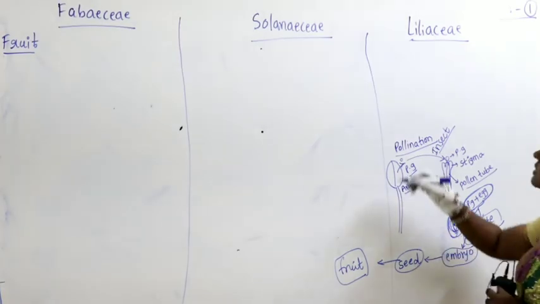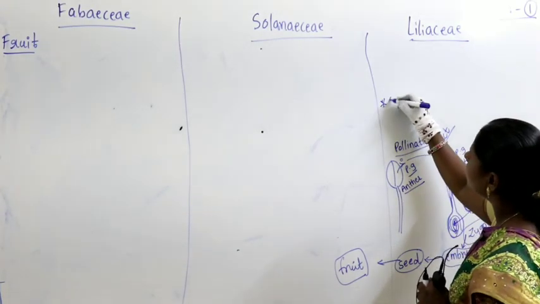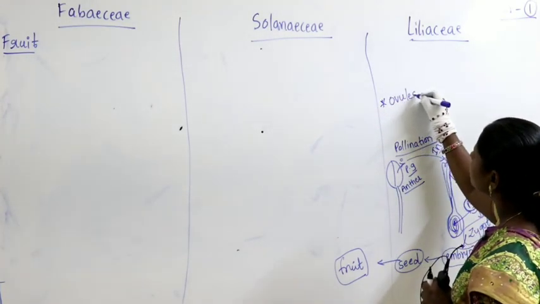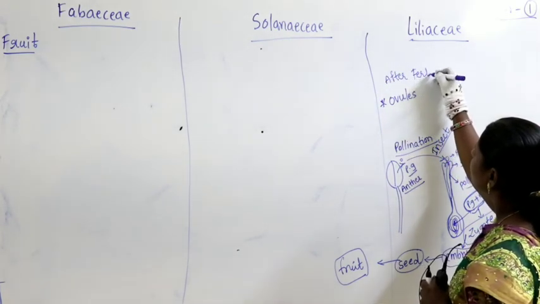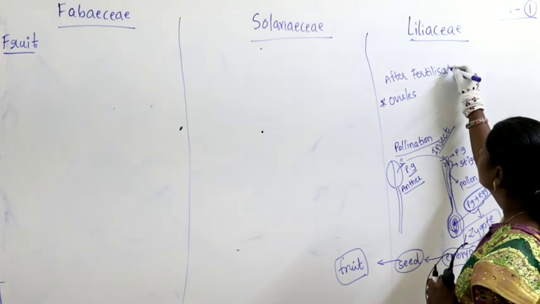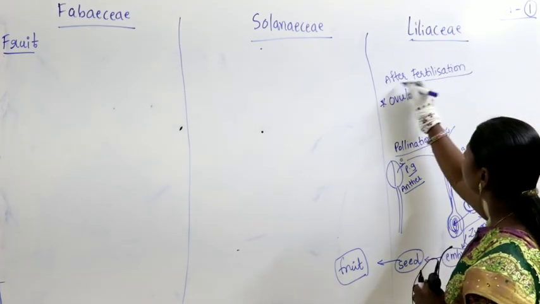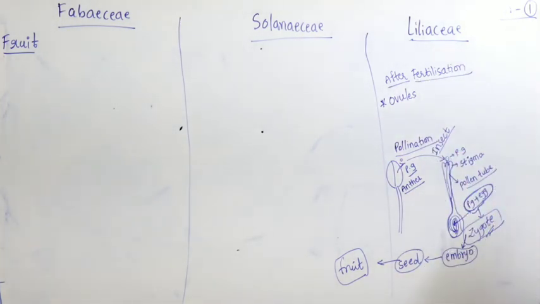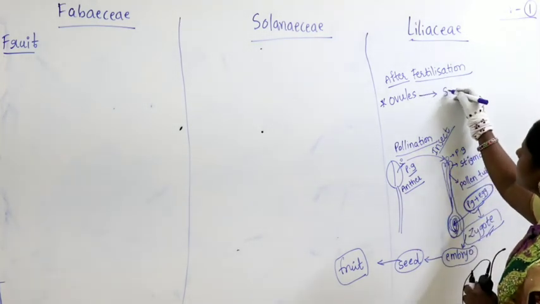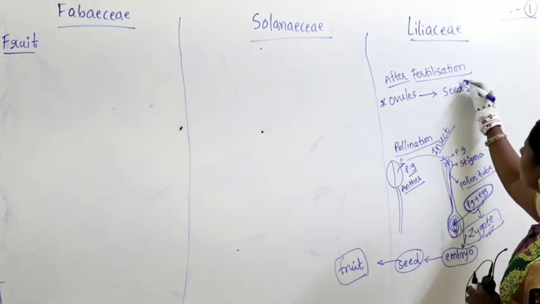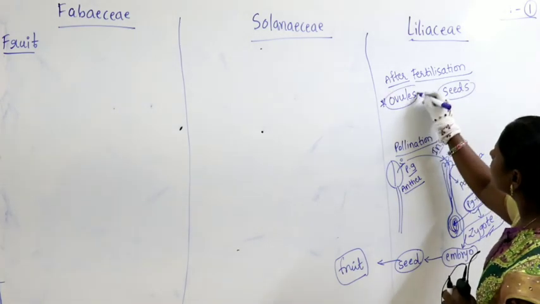So what else did you study in morphology? Do you remember? After fertilization, we discussed this in morphology. So these all are nothing but supporting points for us to understand the concept. What happens after fertilization? Ovules develop into seeds. What is the thing we studied?